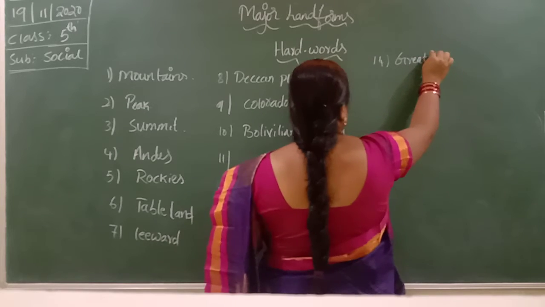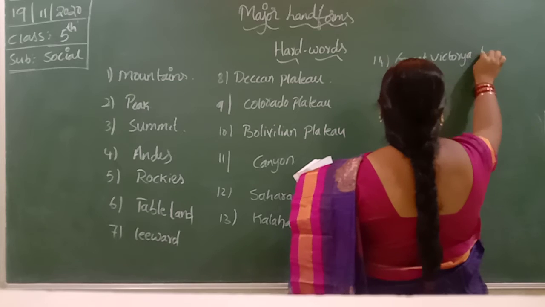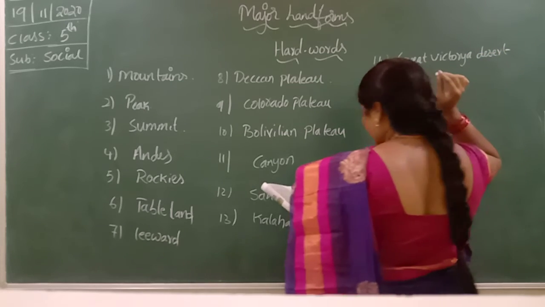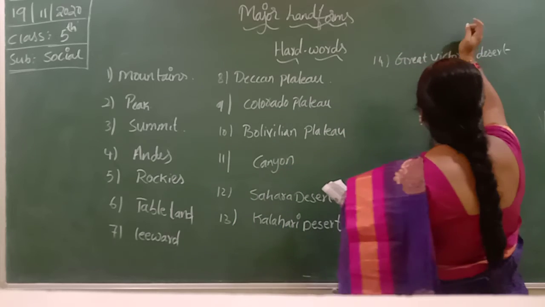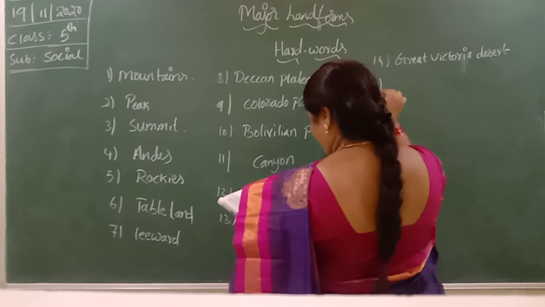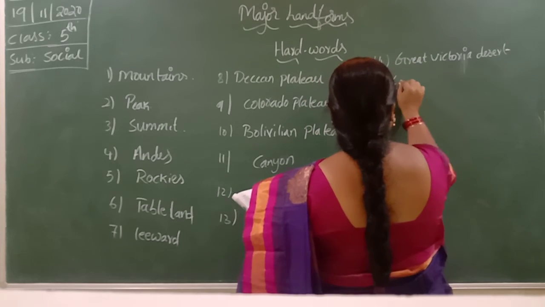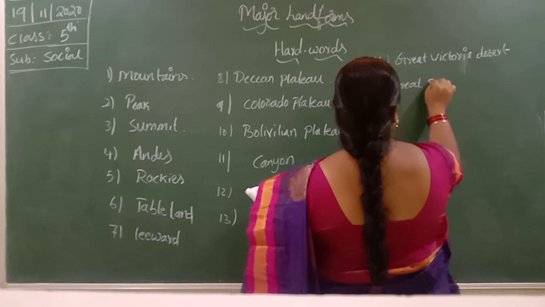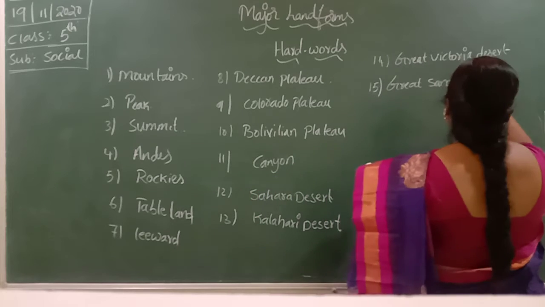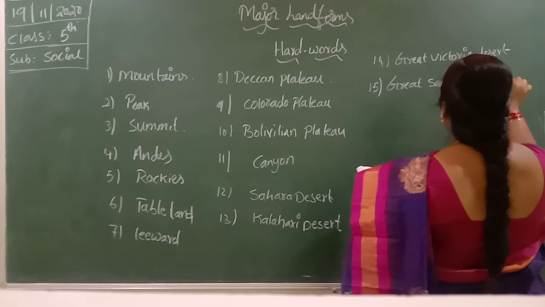Great Victoria Desert and Great Sandy Desert are the examples of Australia.